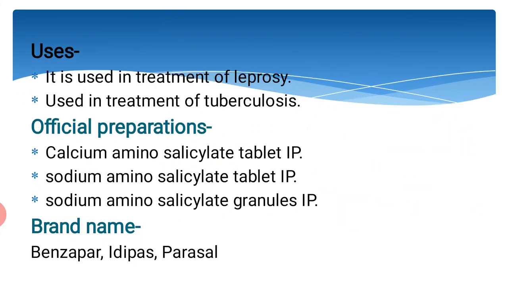The uses are, it is used in treatment of leprosy and in treatment of tuberculosis. The official preparations are calcium amino salicylate tablet, sodium amino salicylate tablet and sodium amino salicylate granules. And the brand names are Benzapar, Idipaz and Parazole.